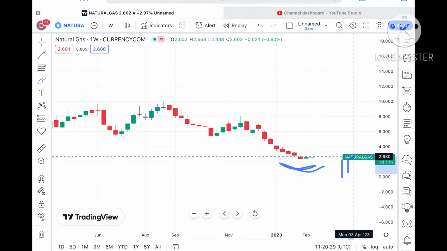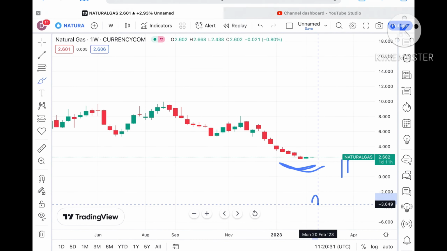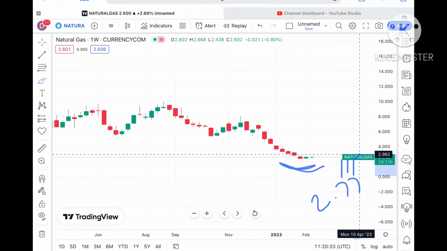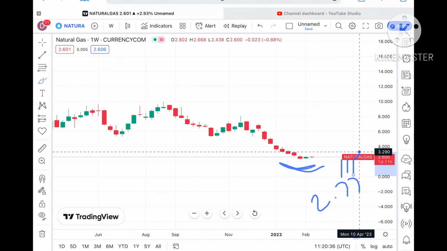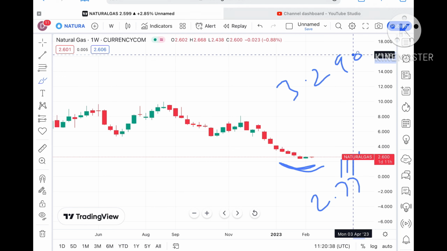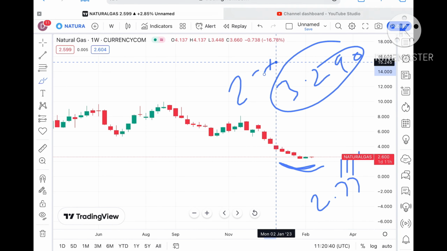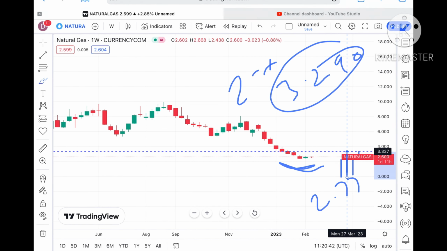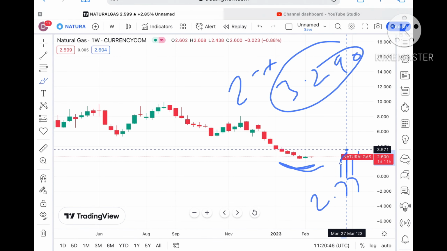We can see if this level sustains, it can go towards a level of around $2.774, and from there we can see it can sustain above a level of 3.290 if the price sustains above 2.7. Okay, and if the price moves up that particular zone, it can go further upside towards a level of around $3.3 to a level of 3.571.